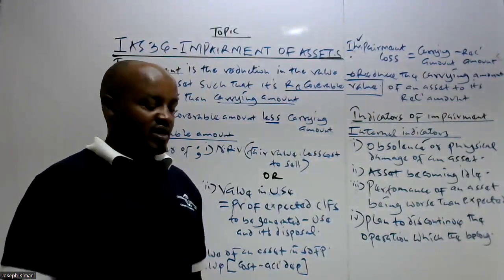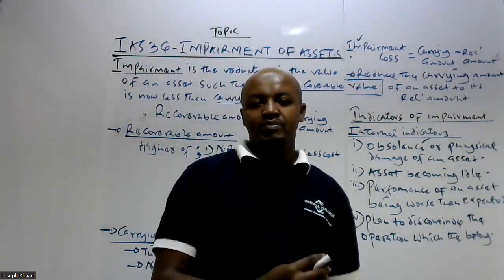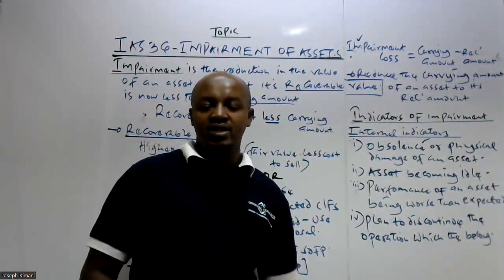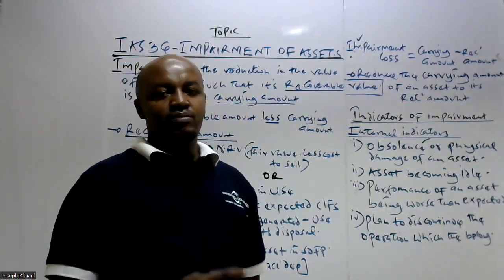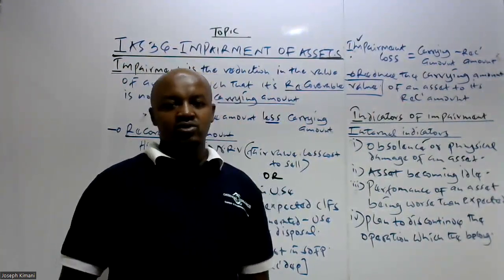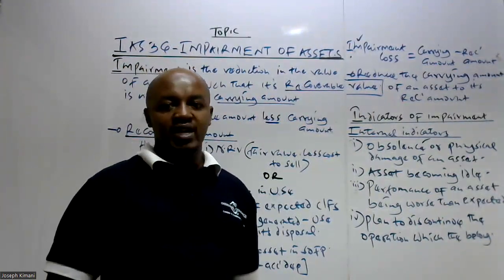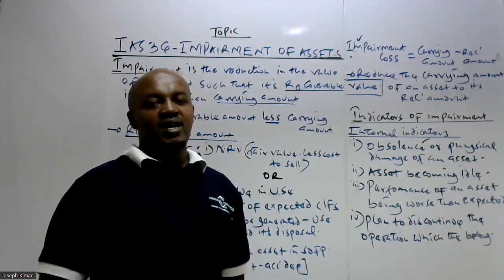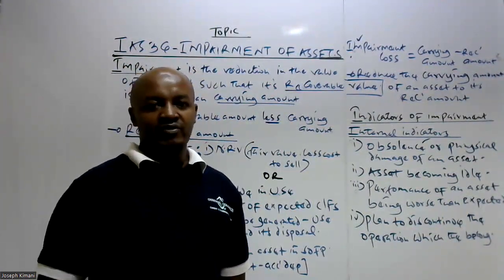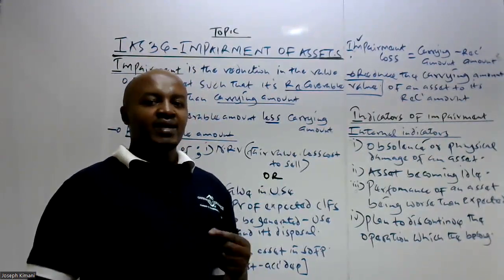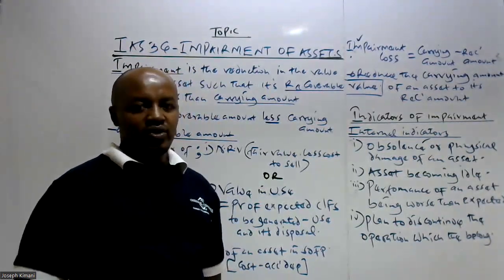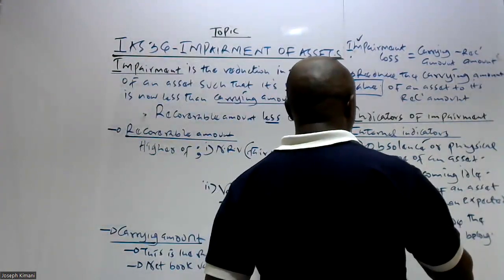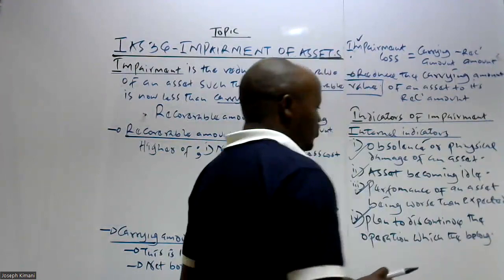For instance, we assume that the company produces a number of products, product A, product B, product C, and the company intends to stop producing product C. So it automatically means that the machines, the assets which are used in producing product C, will be deemed to be impaired, because by the end of the day, the company may sell them at a throwaway price.